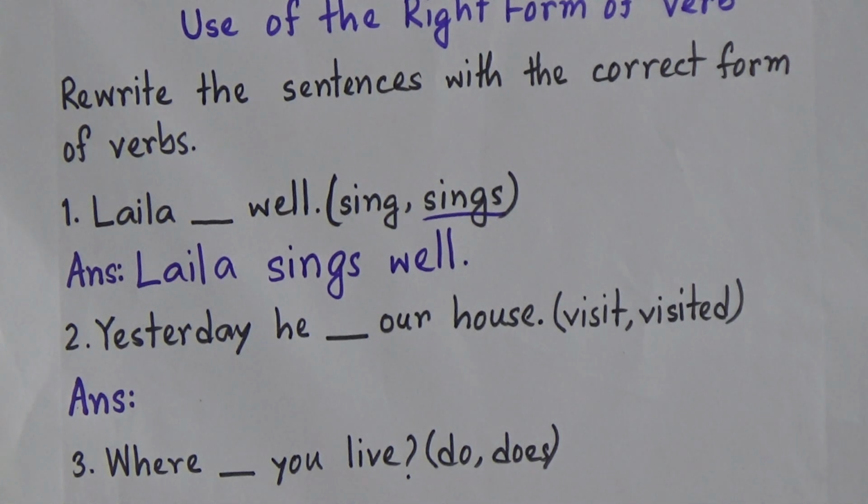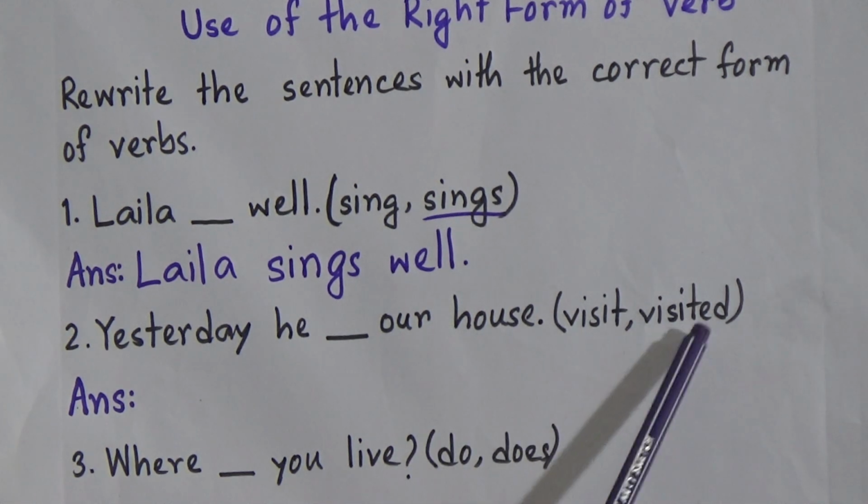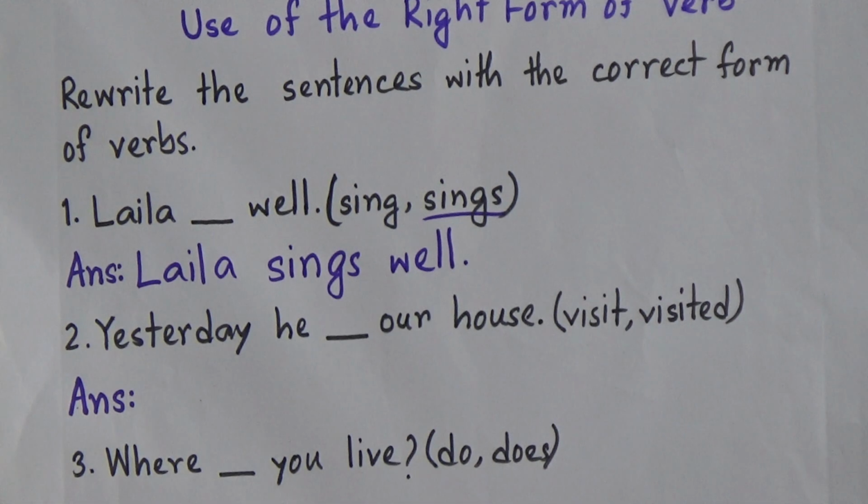Now number 2. Yesterday he dash our house, and the options are visit and visited. Now look, my dear students, when we find yesterday in a sentence, it will be what? Yes, it will be past indefinite tense.